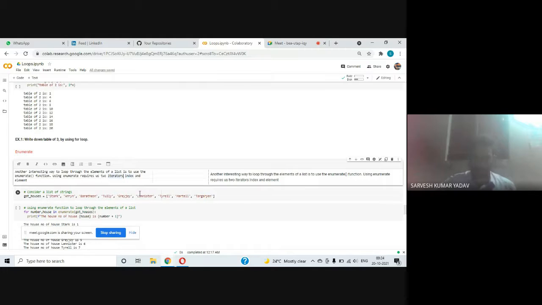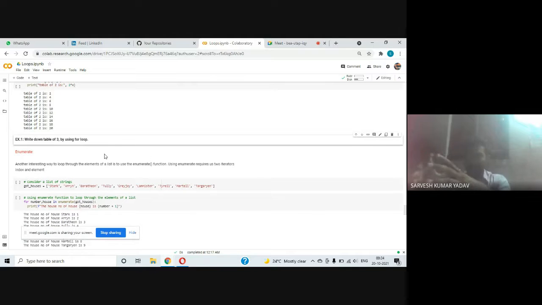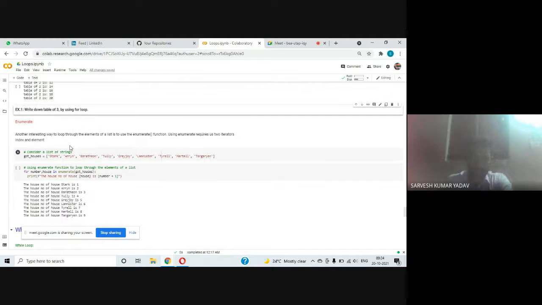Using enumerate requires two iterators, index and element. Actually, enumerate is another function like the range function. In range, we are just giving arguments like start, stop, and step. In enumerate, it will fetch the elements of that object, that list, and it will also fetch the index of that object. It will give us two values, index and element. I hope you got it clear.